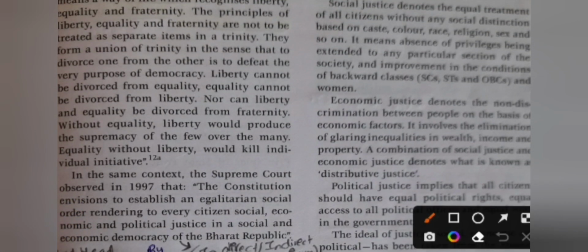In wealth, income, and property. A combination of social justice and economic justice denotes what is known as distributive justice. Okay, what is the meaning of distributive justice? Distributive justice means a combination of social justice and economic justice. Combination of social justice and economic justice is called distributive justice.